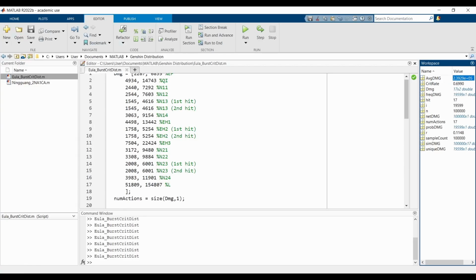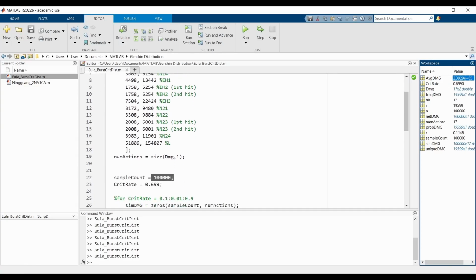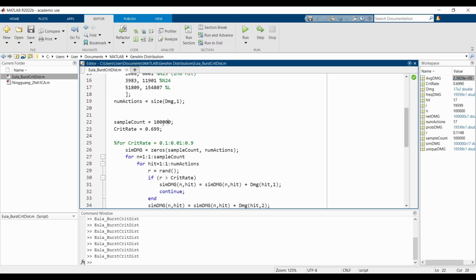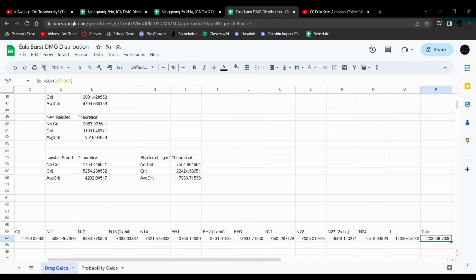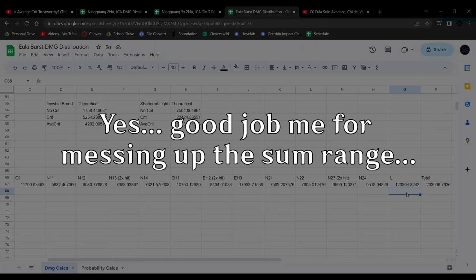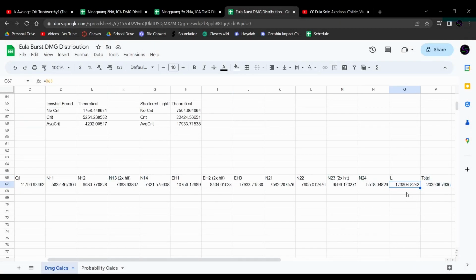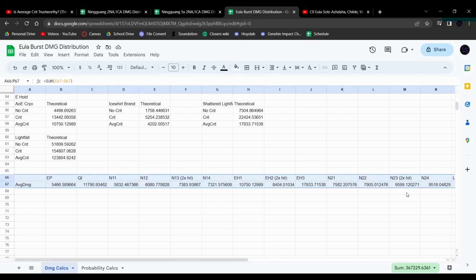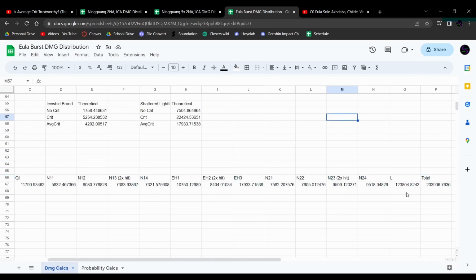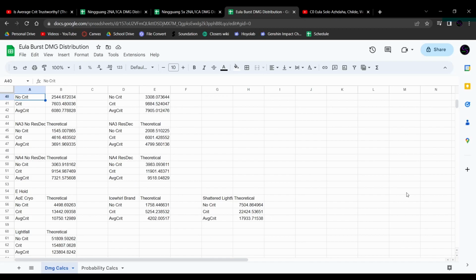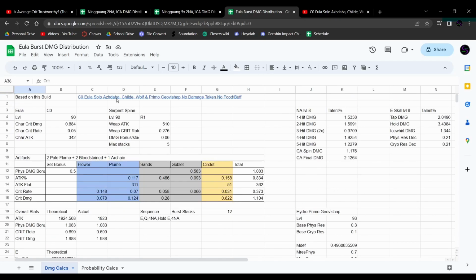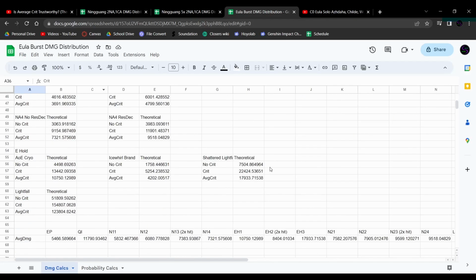I think it's pretty safe to say that we have a pretty good approximation of what our average damage is. There is a bit of discrepancy, but that could be due to randomness, or maybe I'm just not competent at calculating these average damage values. I could be wrong on these, to be honest. Who knows? I am pretty new to theory crafting, so I'm sorry if I messed something up. The person does show their build, so you can try to calculate it for yourself if you want.